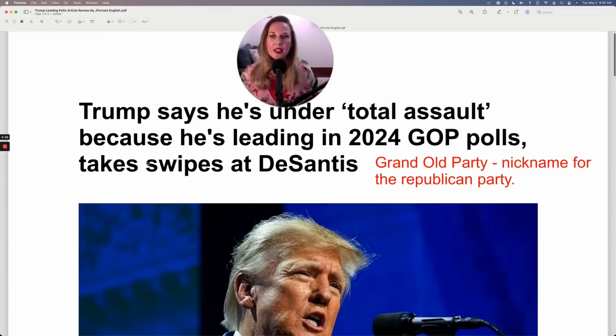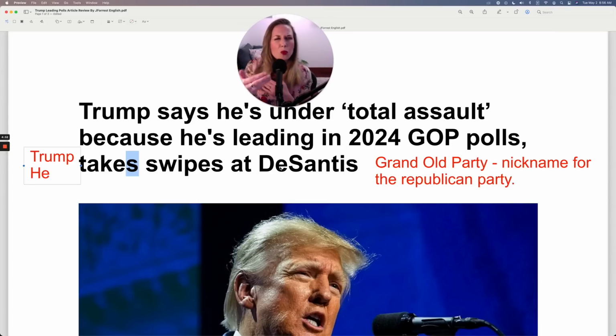Let's take a look at this. Takes swipes at DeSantis. This is just part of a sentence. The full sentence would be Trump takes swipes at DeSantis. And that's why you see this S here, because it's conjugated with the subject, Trump, even though the subject isn't there. So this represents Trump, or you could say he. And that is why we have S on our verb in the present simple. He takes swipes at DeSantis.